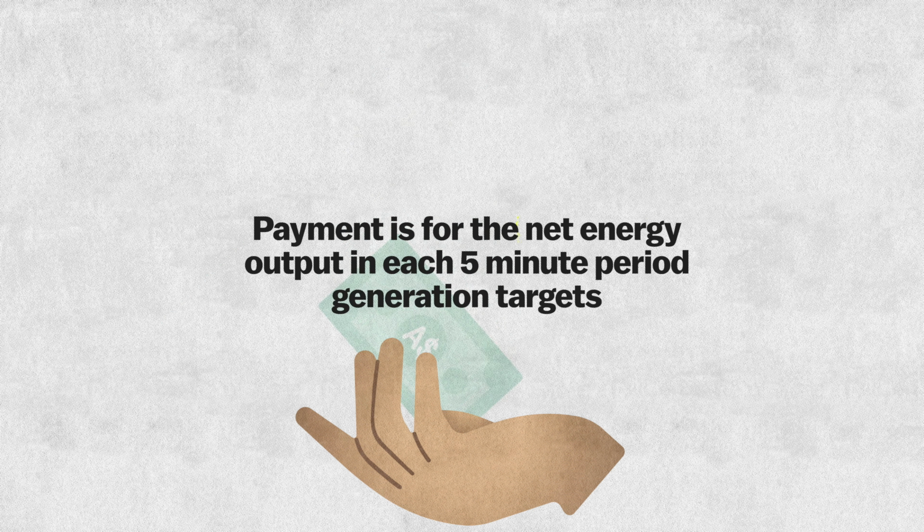Ultimately, it gets paid based on the net energy it outputs in the 5-minute period. However, a generator may not always be dispatched in a way that it wants or thinks is fair. Sometimes a generator may not be dispatched at all despite having cheaper electricity available.